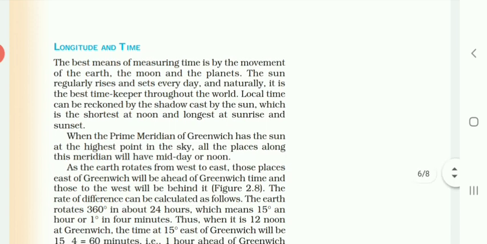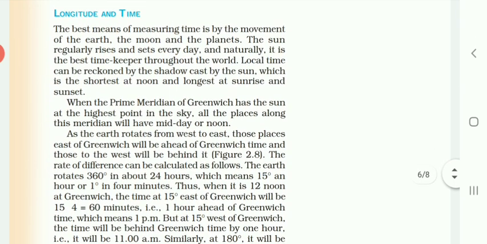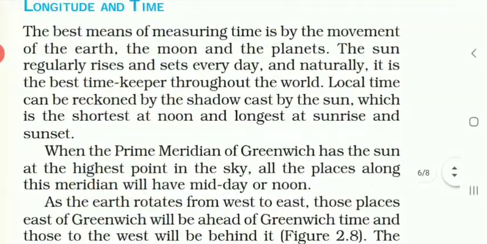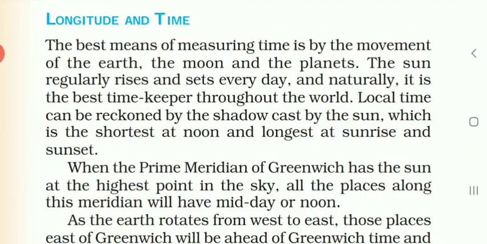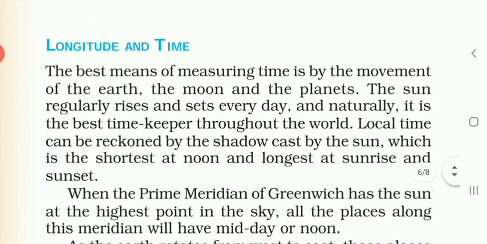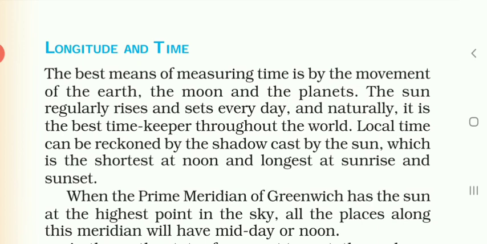So, the best means of measuring time is by the movement of the earth, the moon, and the planets. The sun regularly rises and sets every day, and naturally, it is the best timekeeper throughout the world. Local time can be known by the shadow cast by the sun, which is shortest at noon and longest at sunrise and sunset. So, what are the best means of measuring the time? These are planets, earth, moon, sun.